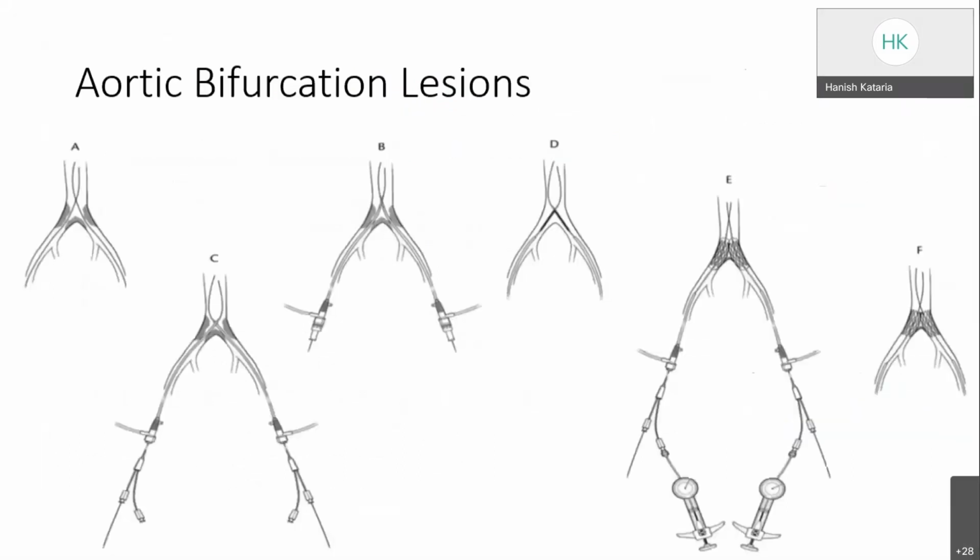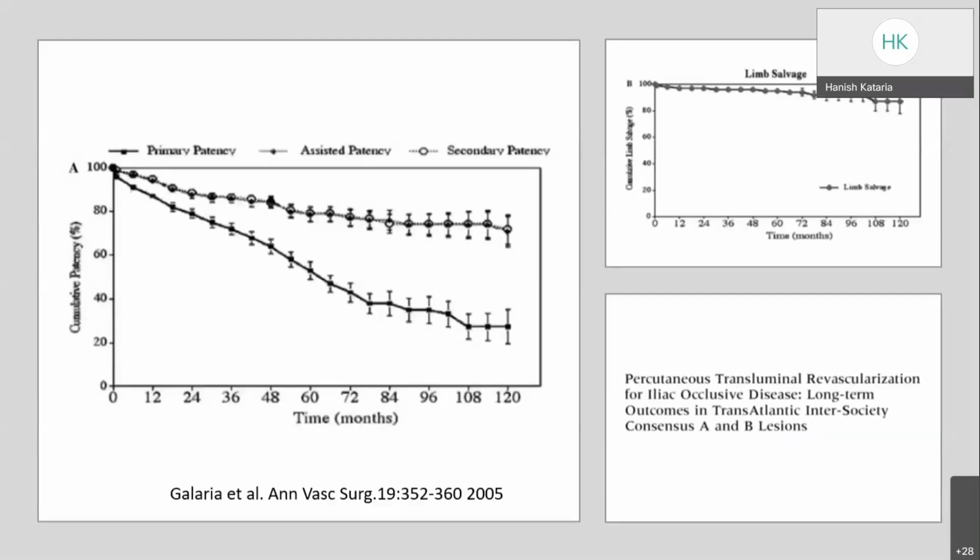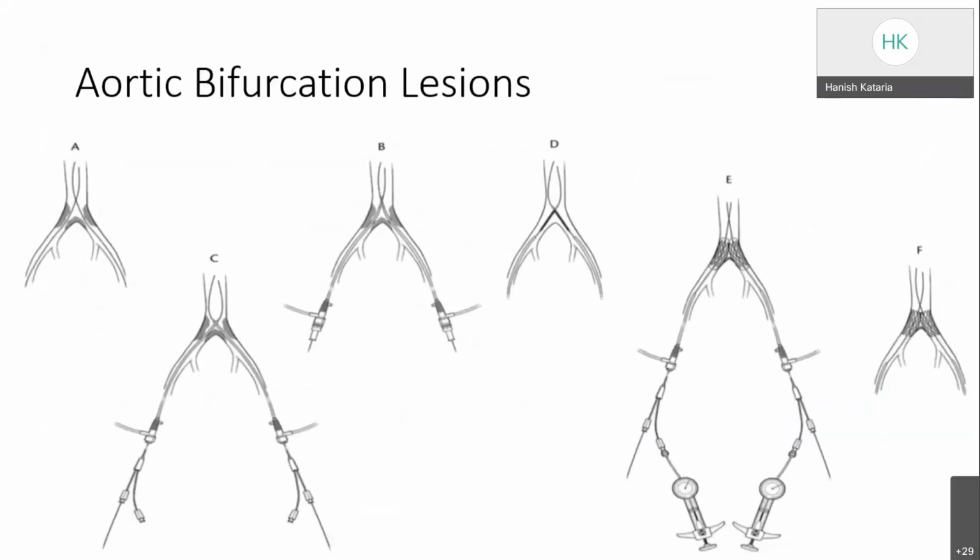So they basically included the patients who were having TASC A and B lesions. Then we come to the extensive aortoiliac occlusive disease, which is involving the aortic bifurcation or infrarenal diffuse aortoiliac disease. Normally in these patients we prefer the bidirectional approach, and bilateral kissing stents are placed.